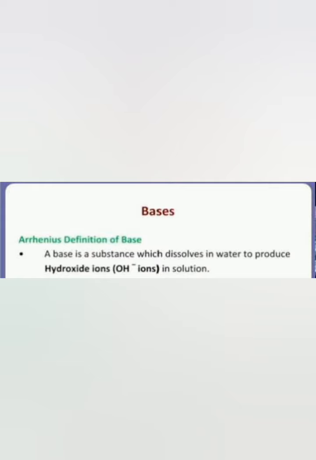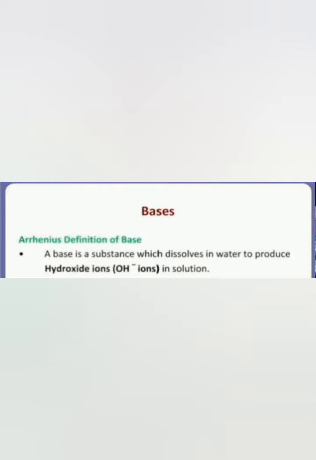Arrhenius definition of base. Let me give you a little information about Arrhenius. Arrhenius was the first person to give us a definition of acids and bases. A base is a substance which dissolves in water to produce hydroxide ions in solution. Bases are substances which are dissolved in water to produce hydroxide ions, also known as OH minus ions, in solution.